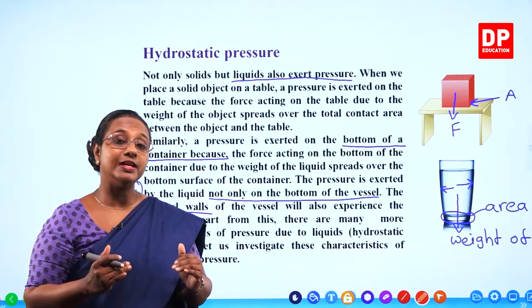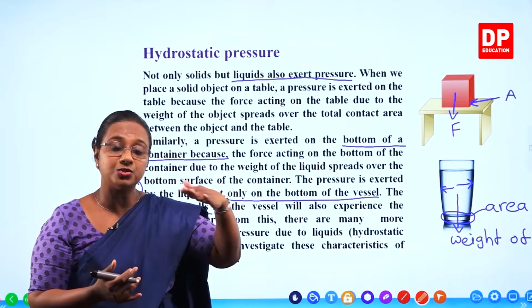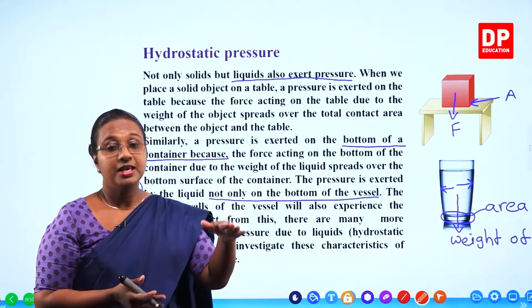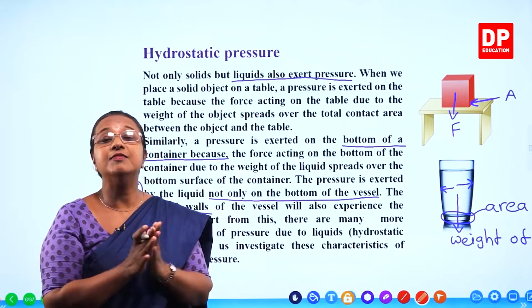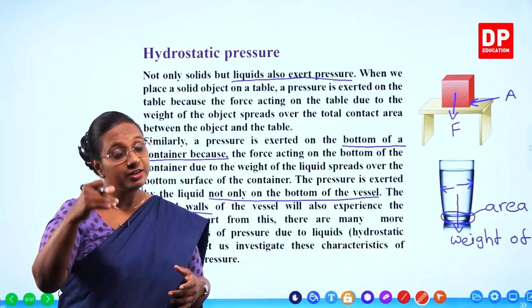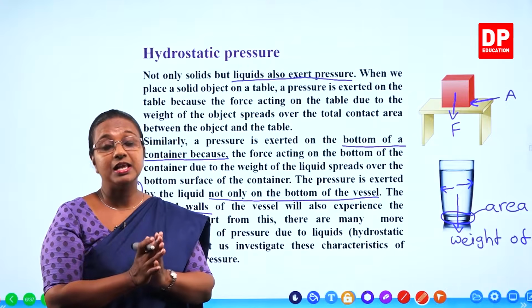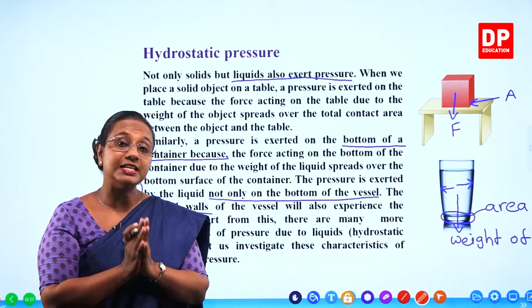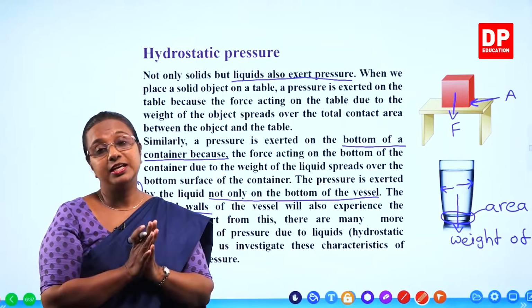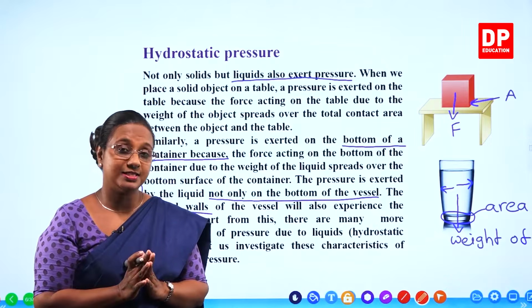Why? Because the liquid is down, the top cover or the lid is on top. There's no way the liquid exerts pressure on the top surface. It is only the bottom surface and the vertical surfaces. Even if you take a water bottle, your drink bottle, even if you have your lids closed, but the base is kept on the table, then the water that is inside your bottle will exert a pressure on the bottom surface and the vertical walls only, not on the lid. That you all have to understand, students.